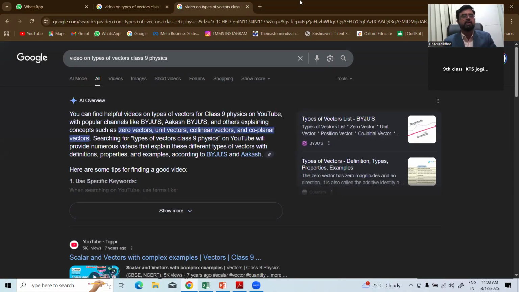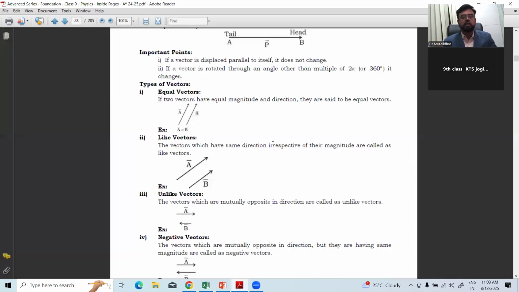Right. So when you see the types here, there are different types of vectors. Try to understand the diagrams also given.